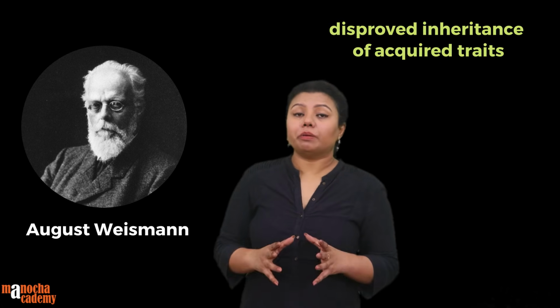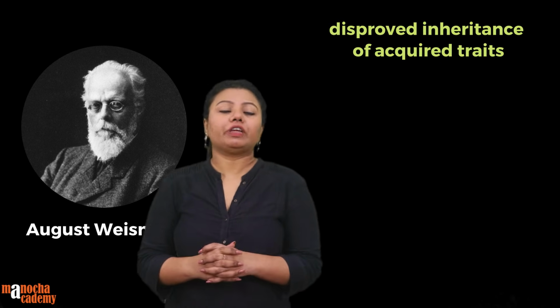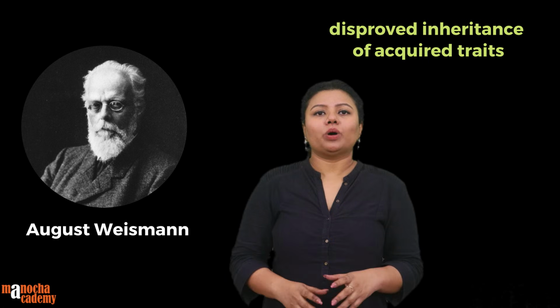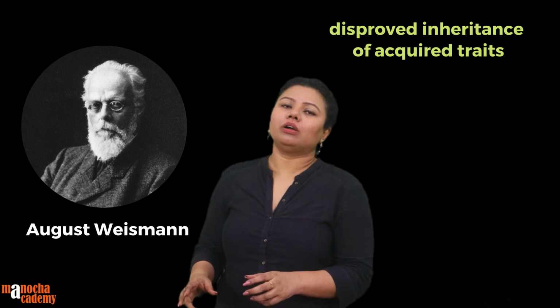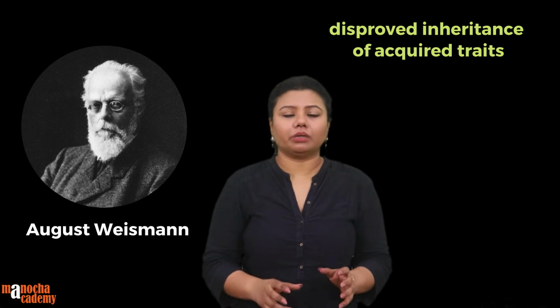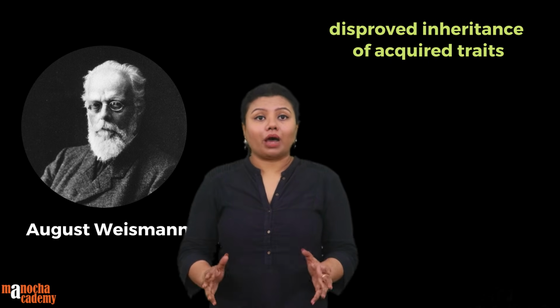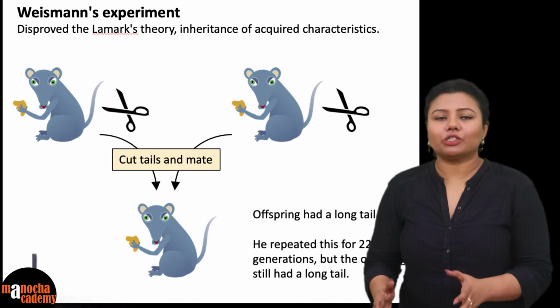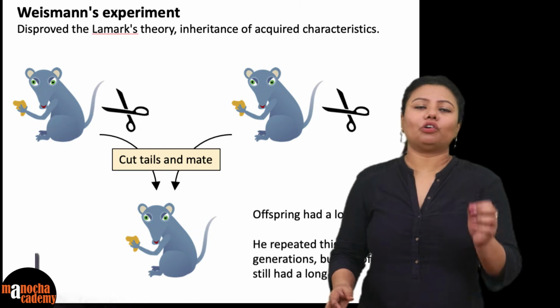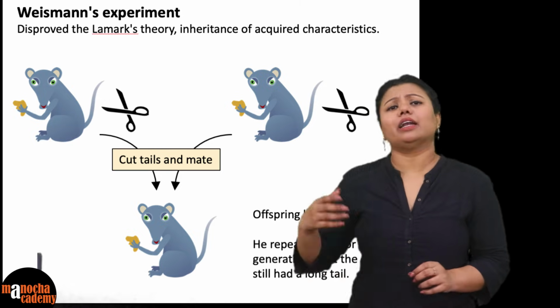The theory of Lamarck, especially the theory of inheritance of acquired characters, was proven to be wrong by August Weismann, a German scientist and evolutionary biologist. He performed certain experiments on mice and proved that not all acquired characters are inherited.